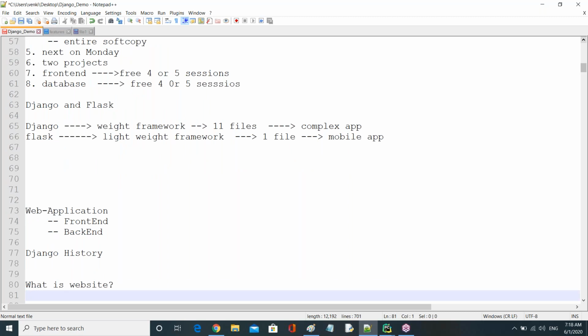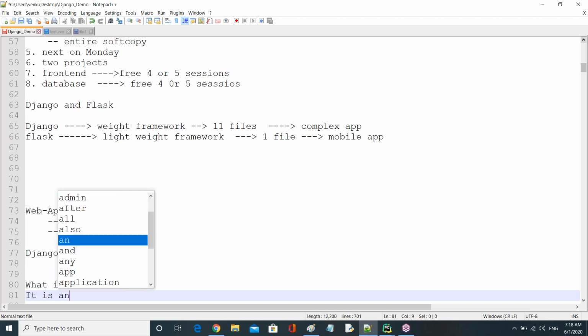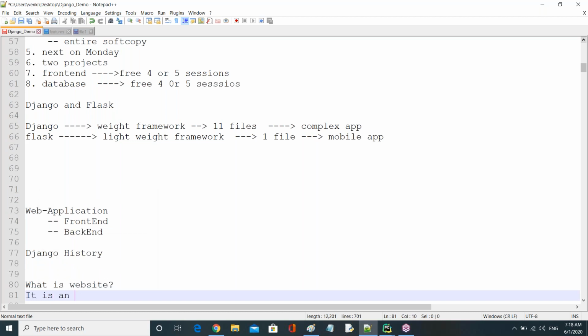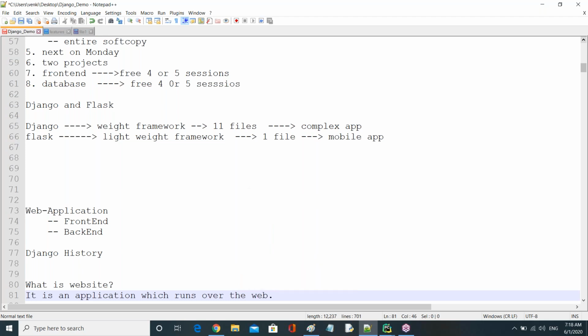It is an application which runs over the web. Without the web, this application will not run, right? That's why the definition of a website is: it is an application which runs over the web.